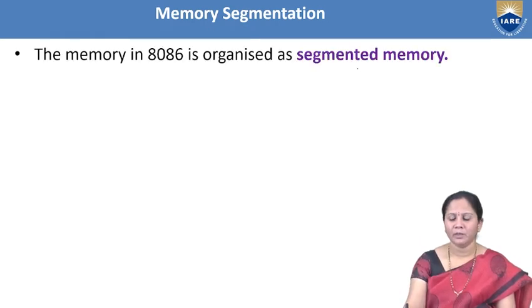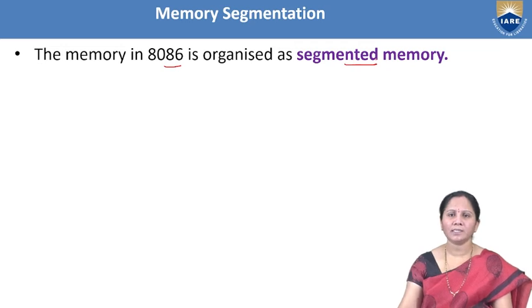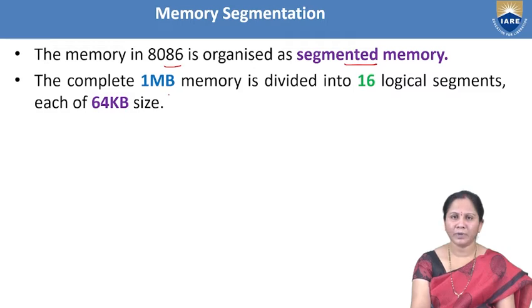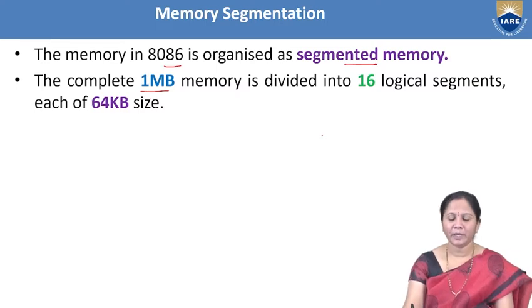Now, in 8085 microprocessor, the memory is not segmented. We have only linear memory. But in 8086 microprocessor, the memory is organized as segmented memory. It generally consists of 20 address lines, so the memory available in 8086 microprocessor is 1 MB. That 1 MB memory is divided into 16 logical segments. Each segment size is 64 KB.